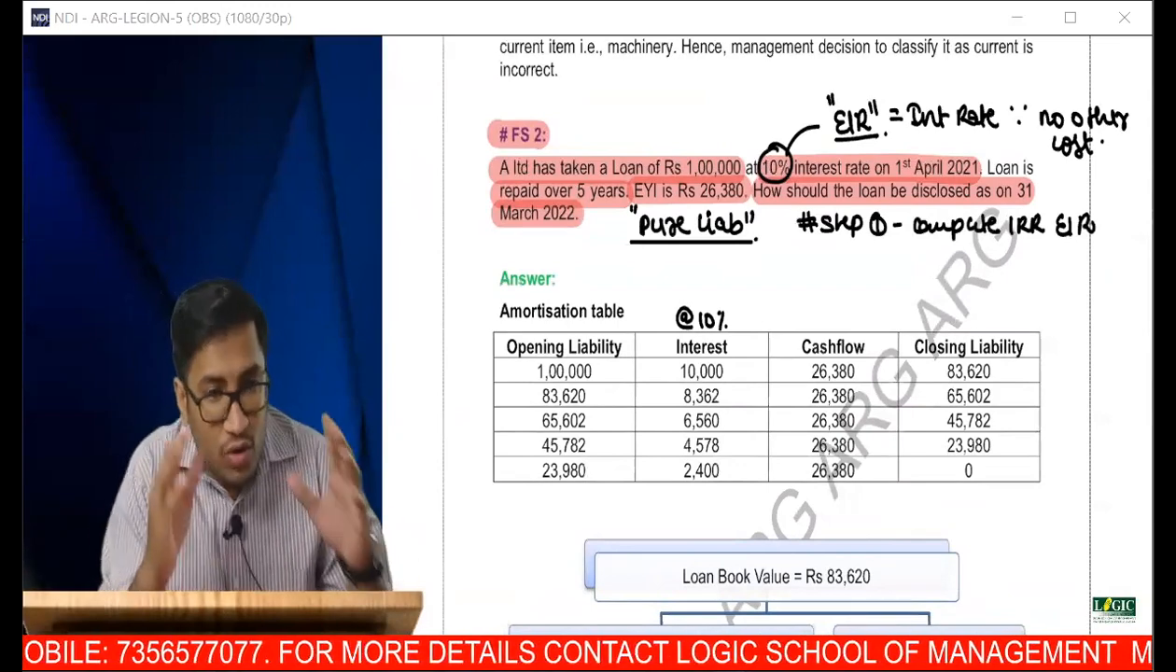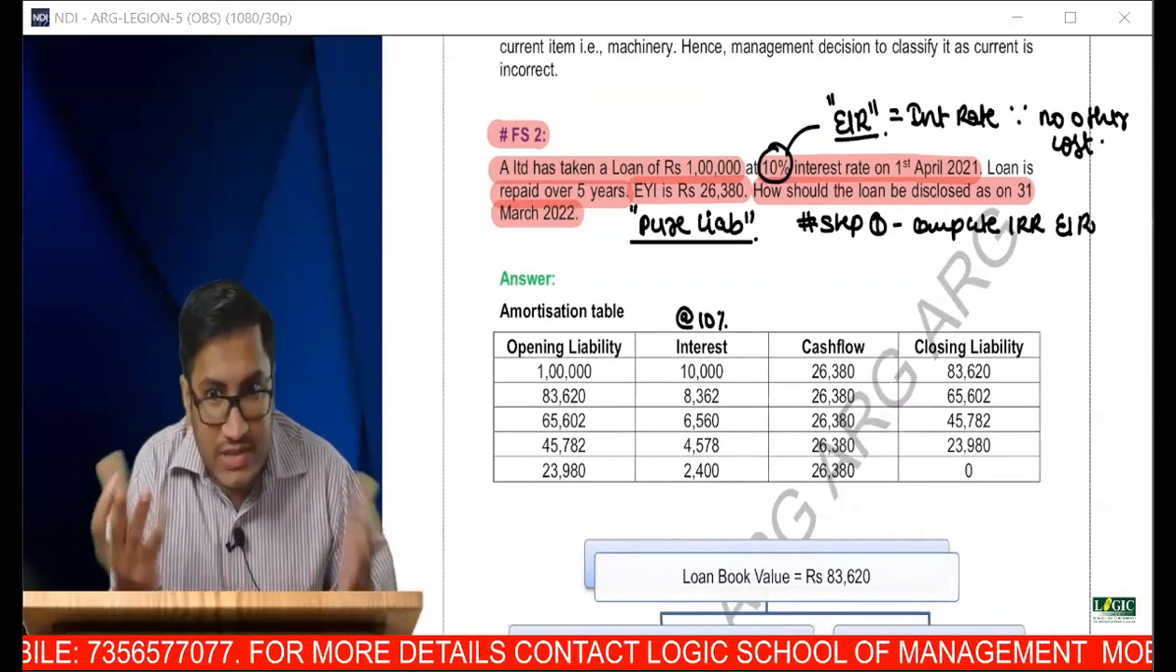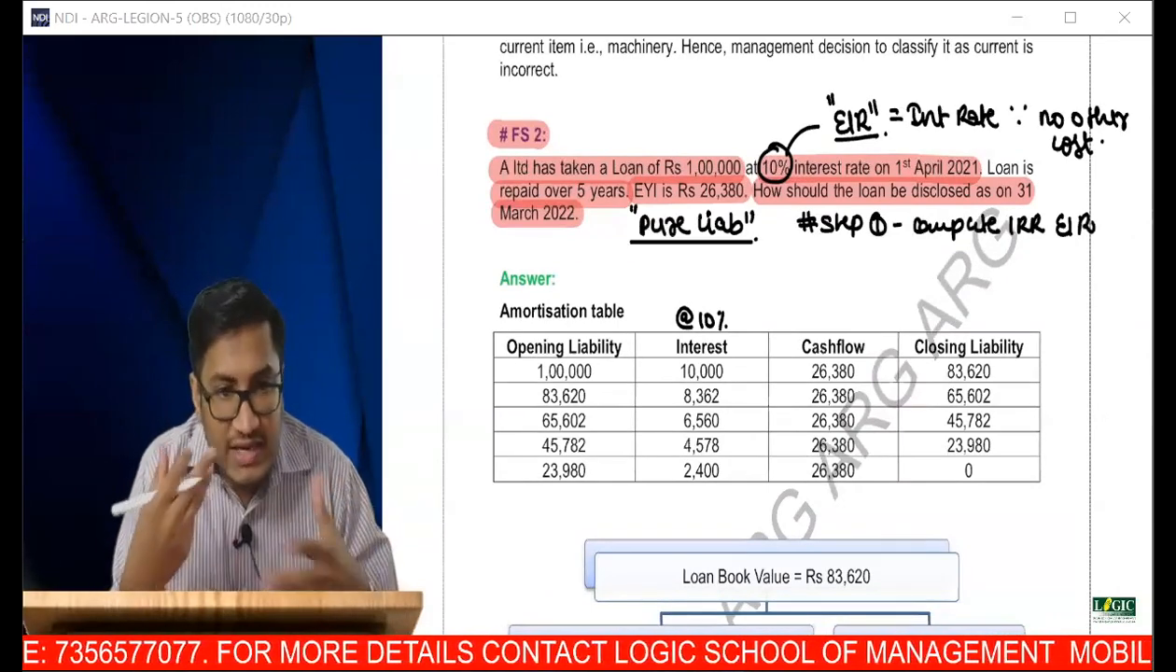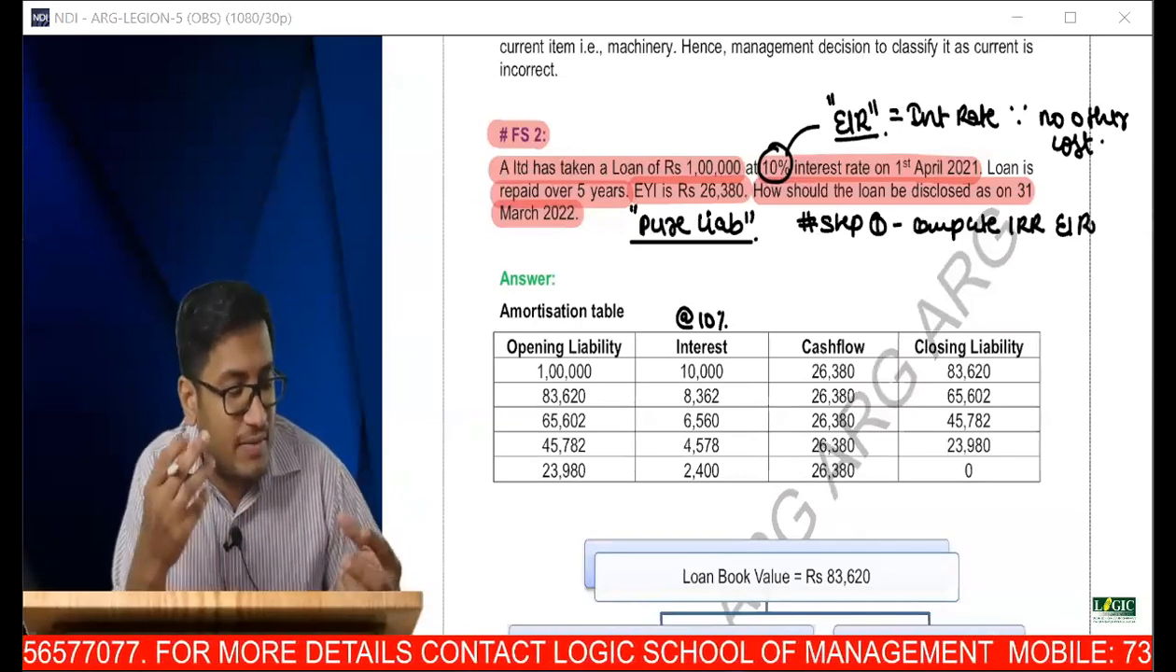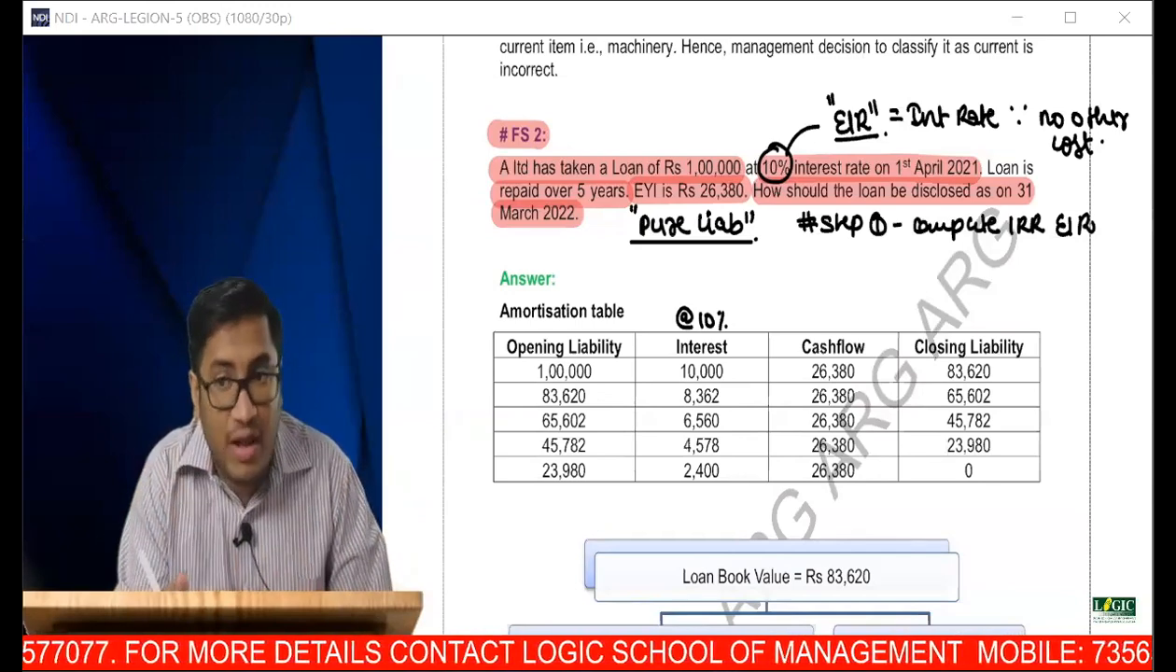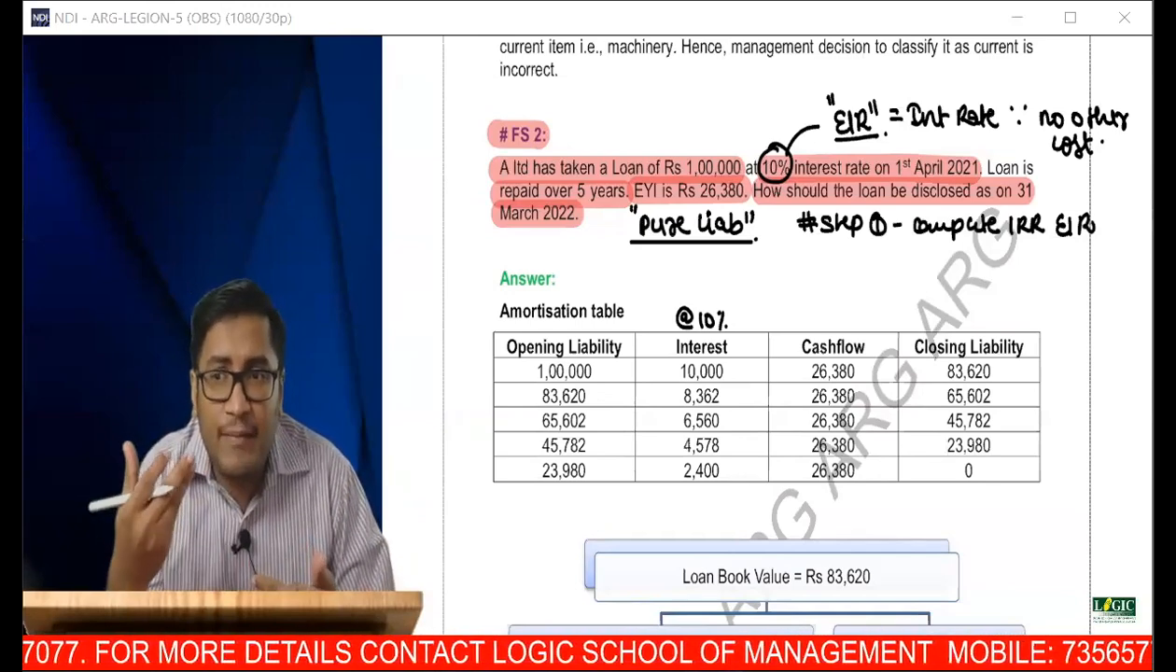Now, are you able to feel it? Since there is no other cost, IRR is exactly same. So that is how you slowly pick the subject. If there is some transaction cost or some discount or premium, then obviously we have to compute IRR. Here IRR computation was not there.